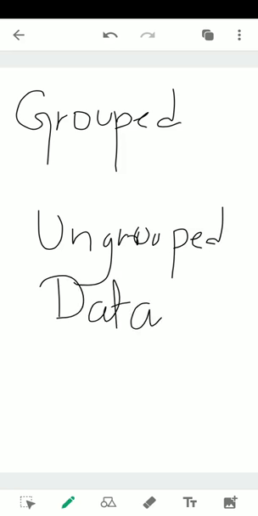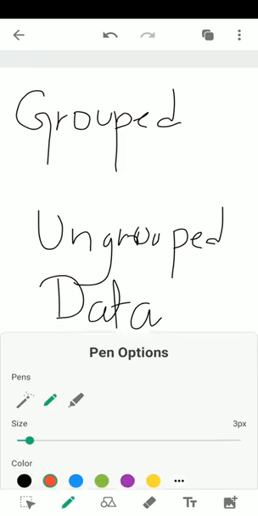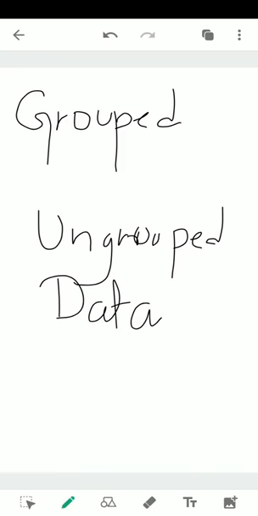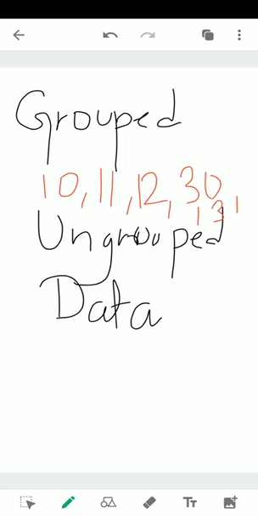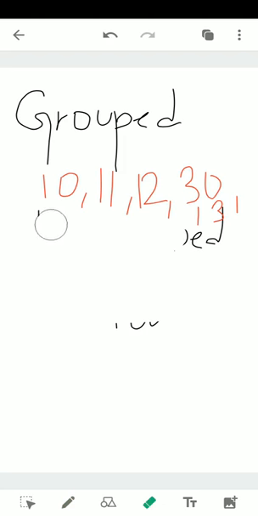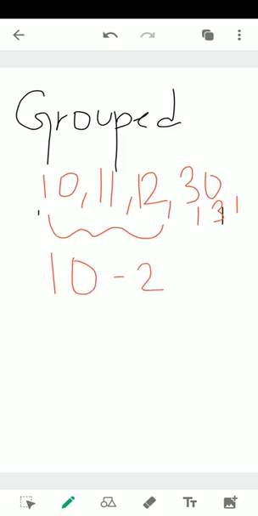So let's try to understand what we mean by grouped data and ungrouped data. Grouped data means something like, if I take the same example of taking marks from your class. Suppose I come to your class and tell you that I got the marks as 10, 11, 12, 30, 31, something like this. Can I group it in some manner? If I want to group it, I can write 10, 11 and 12, all of them will come into the category of 10 to 20. Can I write it like this?